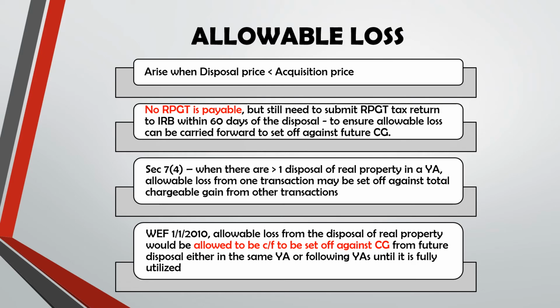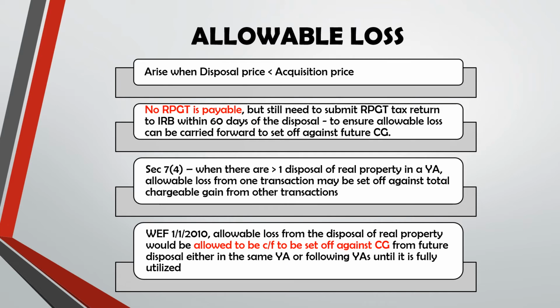Allowable loss. Remember, we have allowable loss. It arises when disposal price is less than acquisition price, DP less than AP. In this case, no RPGT is payable, but the taxpayer still needs to submit the RPGT tax return to IRB within 60 days of the disposal to ensure allowable loss can be carried forward to set off against future chargeable gain. Remember, in the RPGT computation, we can minus allowable loss to reduce the chargeable gain. So that's the reason why IRB asks you to submit RPGT tax return.